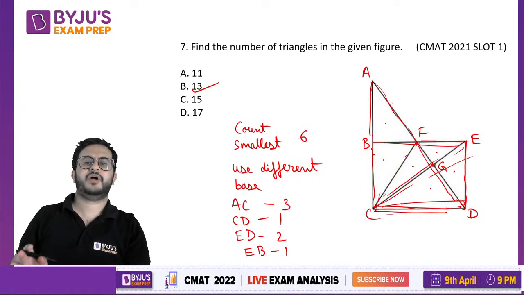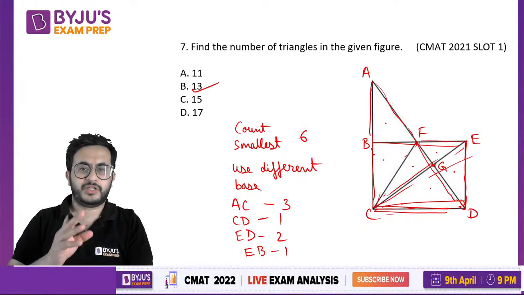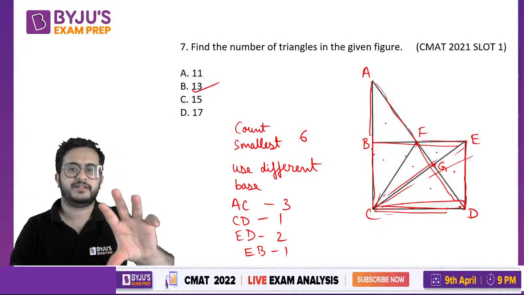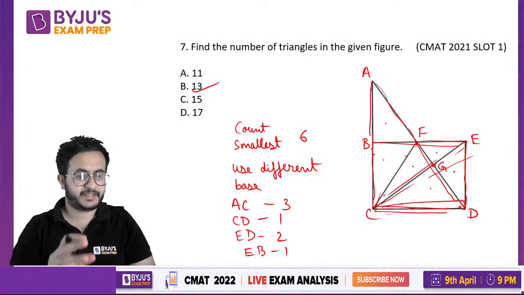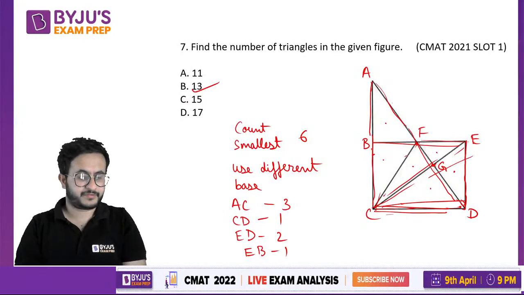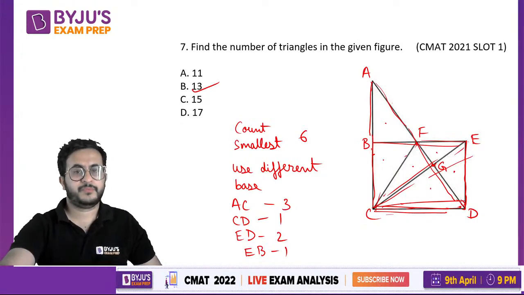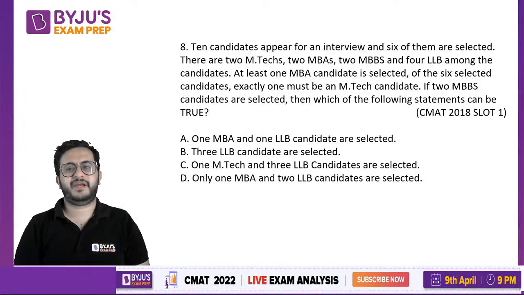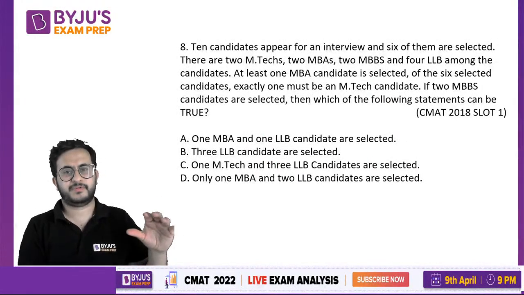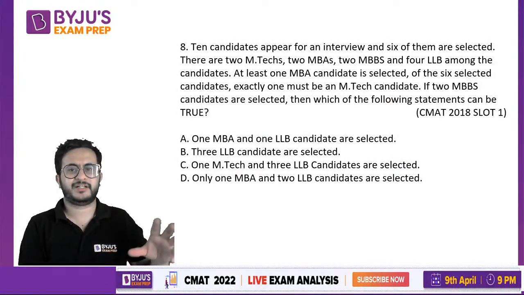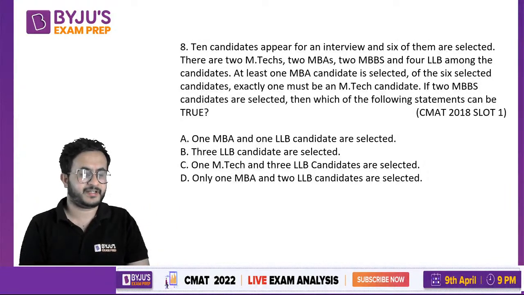Okay, so that's how we count this. So just take the smallest first, count the smallest ones, then turn by turn, try taking the bases and count in that way. Many times, one or two triangles might get skipped and you might get a different answer.